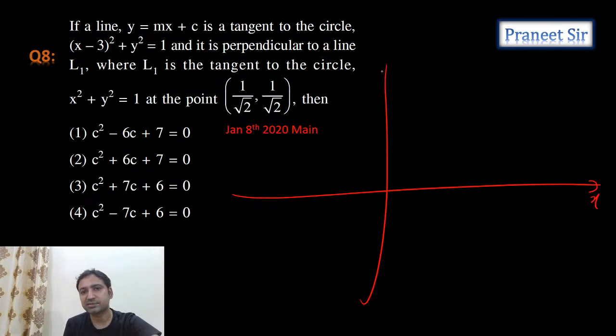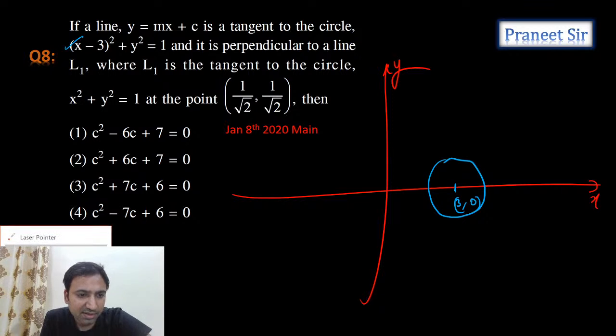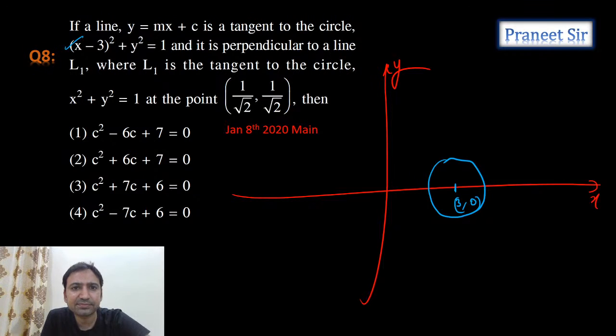This is the x-axis and then the y-axis. The first circle equation is having center at (3, 0) and it is a unit circle, because the radius is 1 unit, so it is a small circle like this. And then there is a unit circle here, another unit circle is here like this, both having the same radius.